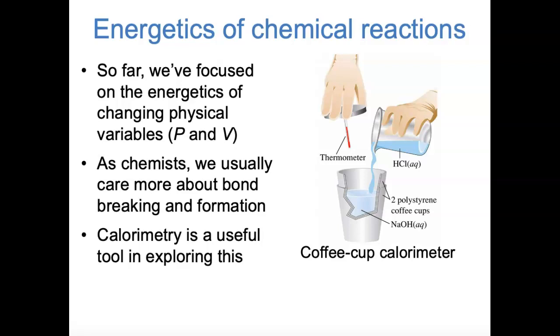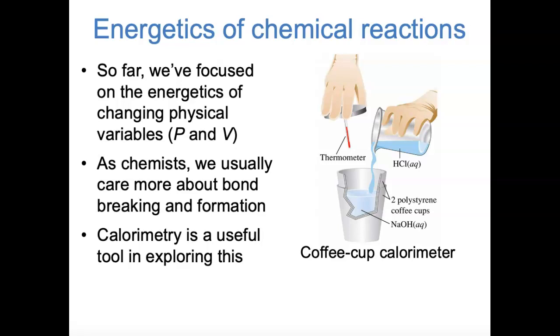This picture shows a simple coffee cup calorimeter like you might have used in a Gen Chem lab. In this picture, the reaction that's taking place is a neutralization reaction between hydrochloric acid and sodium hydroxide. And the way that calorimetry works is that when this reaction happens, any heat that's released is then taken in by the water and calorimeter setup, raising the temperature of the water. And then by seeing how much the temperature changes and knowing the heat capacity of the calorimeter, you can figure out how much heat was transferred.